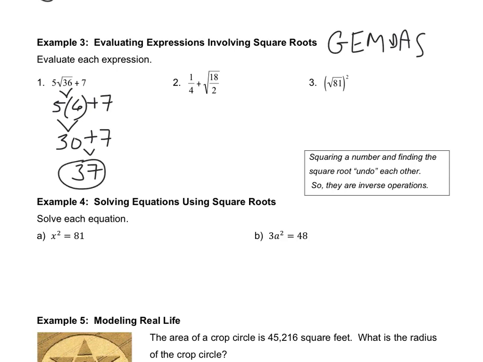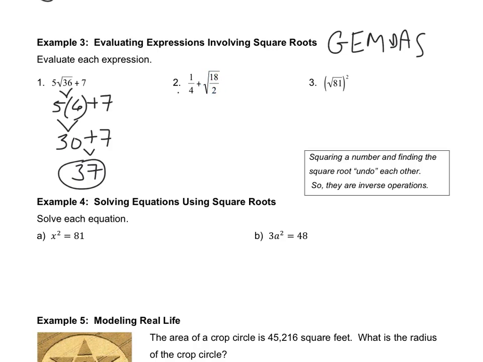Now on the second one, we have one of those square roots of a fraction, which can be a little bit confusing. Now this time, when I said in the previous examples that if I see perfect squares, I can just do these as 2 separate pieces, 18, though, is not a perfect square. 16 is, 25 is, but not 18. 2 is also not a perfect square. 1 is, and then 4 is. But as a fraction, what does 18 over 2 become?